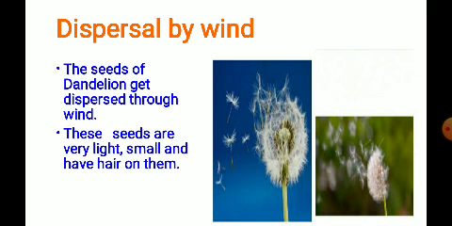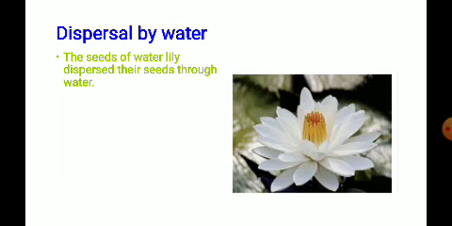The madar, dandelion, cotton and other such seeds are very light and small and have air on them, which enables them to fly along with the wind, children. This is one of the methods, dispersal by wind. Now we'll move on to the next method, dispersal by water.